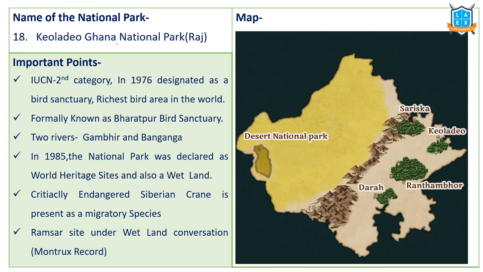Next, Keoladeo Ghana National Park. Very important. Ranthambore National Park we already discussed, and now this one, Keoladeo Ghana National Park. It's declared as a bird sanctuary. It is one of the richest bird areas in the world itself. It is known as Bharatpur Bird Sanctuary, Keoladeo National Park.